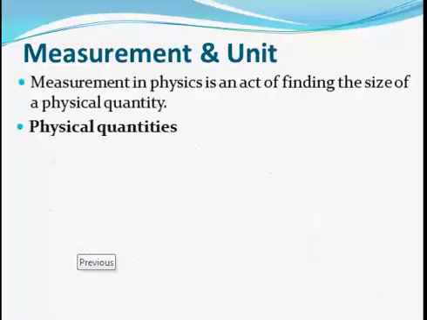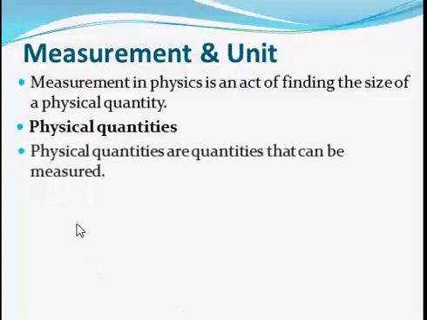Now the question is, what is a physical quantity, or what are physical quantities? Physical quantities are quantities that can be measured. Any quantity that can be measured. Let's say you're conducting an experiment that requires you to measure mass. Mass is a physical quantity. It might also be length, or time. All those are physical quantities. Once a quantity can be measured, it is regarded as a physical quantity.